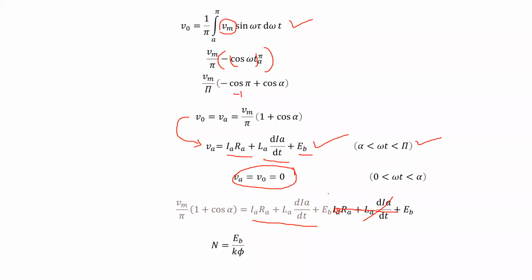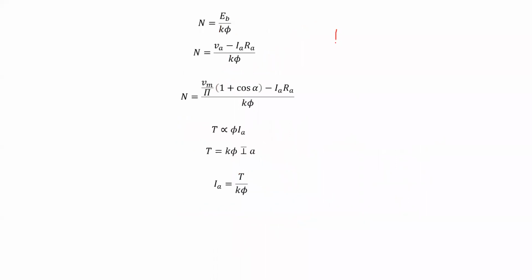So here we know the formula. N is proportional to Eb upon phi, back EMF upon phi. Clear? So N is equal to, proportional हटा दिया तो some constant आएगा ना? Eb upon K phi. Eb upon K into phi. Clear? So N is equal to Eb upon K into phi.